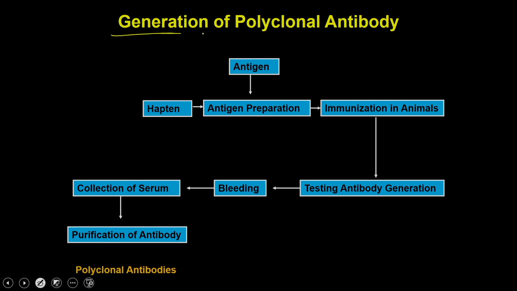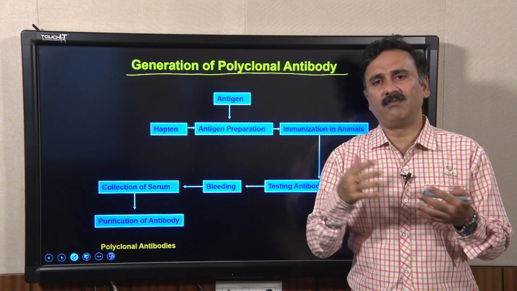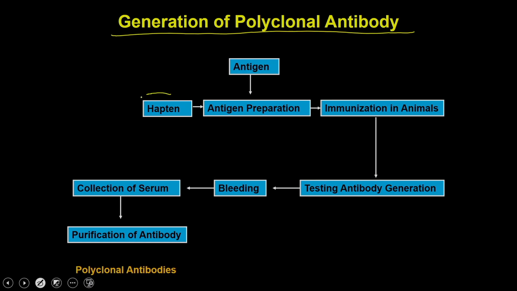So, generation of polyclonal antibodies. We discussed this when we were discussing affinity chromatography, so we are not going to discuss it in detail, but just to refresh your memory, you can have two different types of antigen: either the hapten, which is going to be converted into an antigen with the help of a carrier protein such as KLH or some other carrier protein.